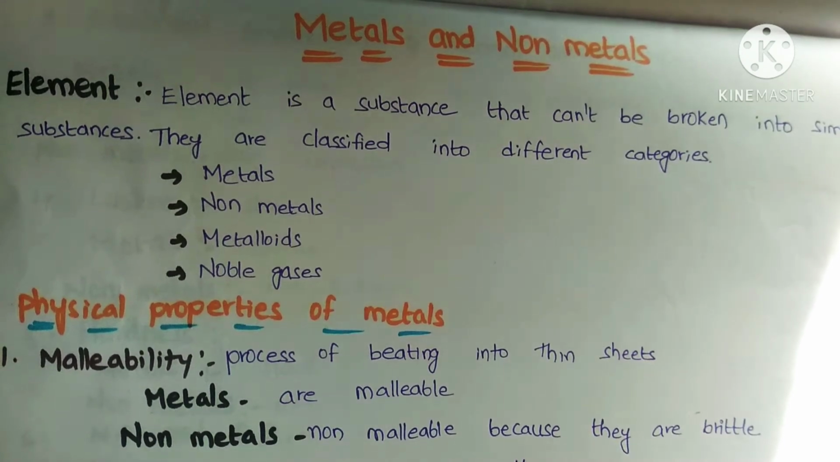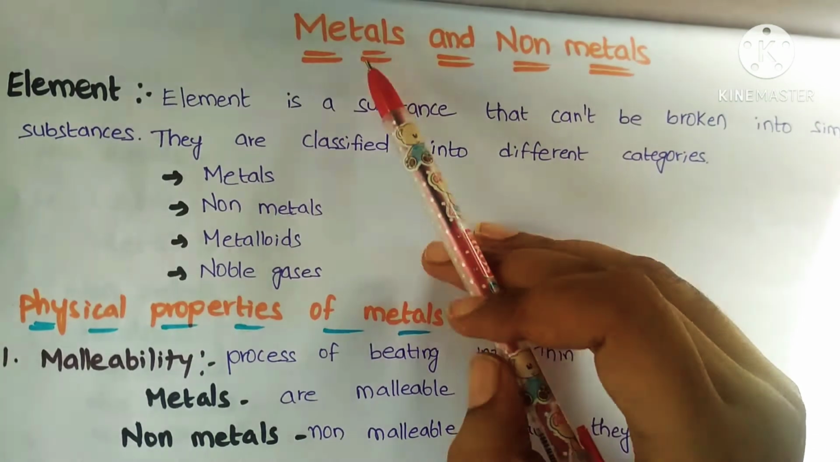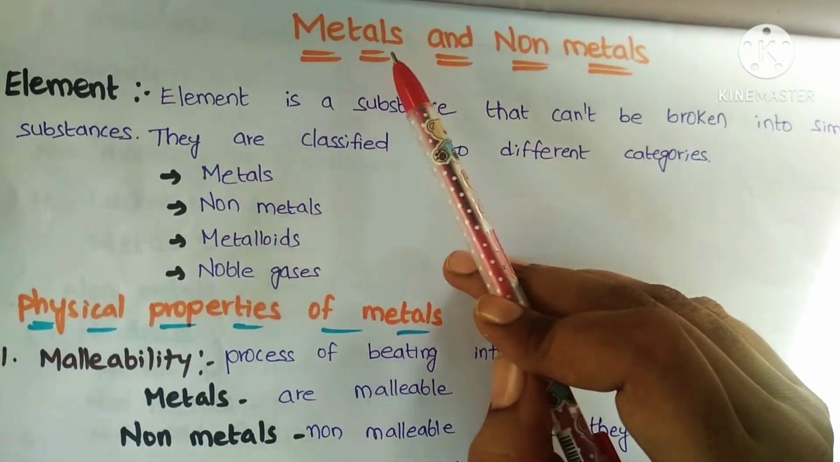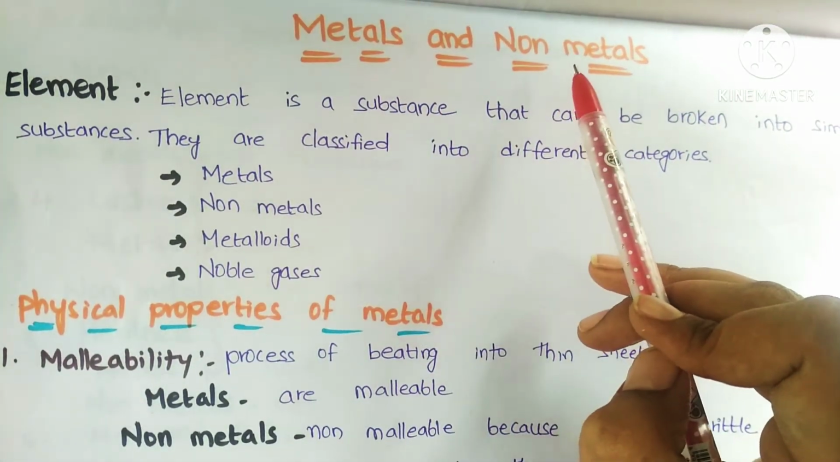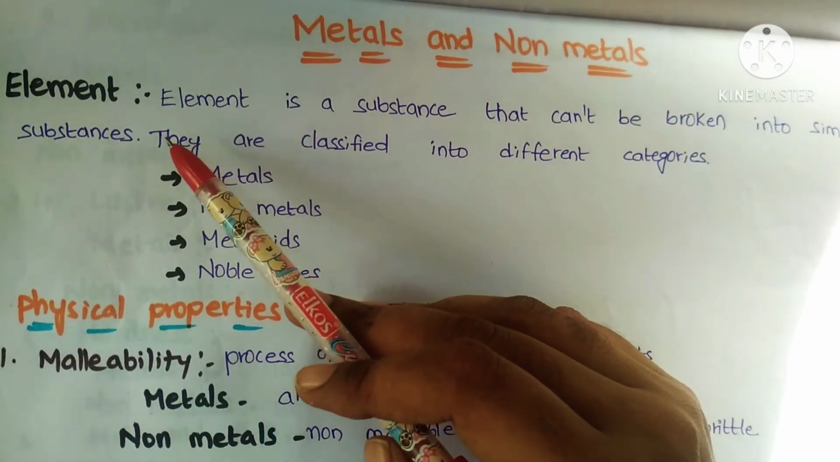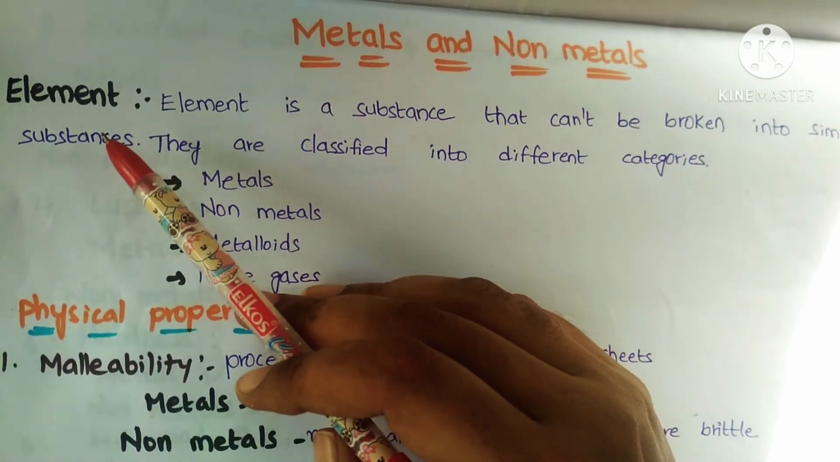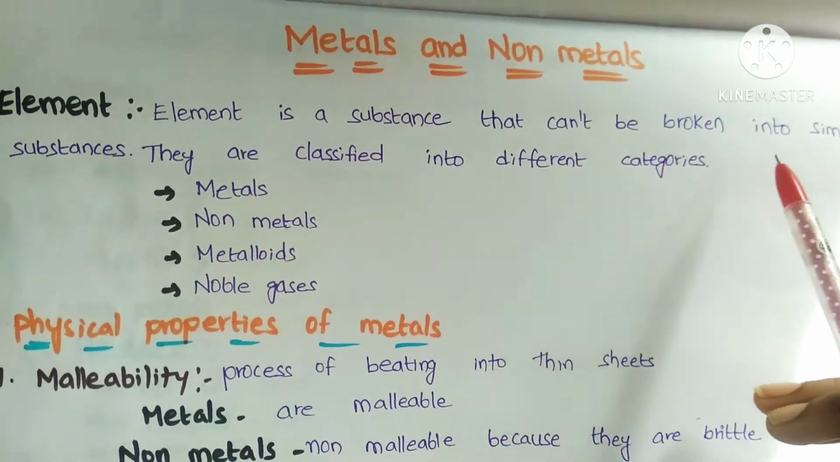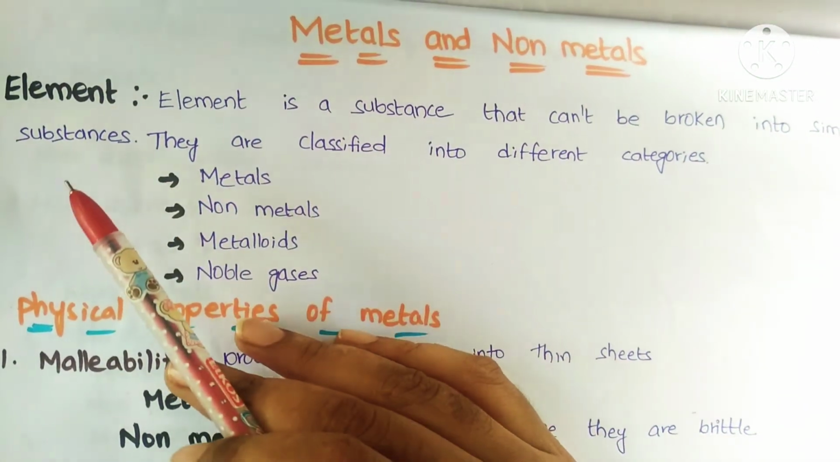Hello students, today we will discuss one of the important lessons, that is metals and non-metals. Before discussing these metals and non-metals, we have to know the definition of an element. So what does an element mean? An element is a substance that cannot be broken into simpler substances.